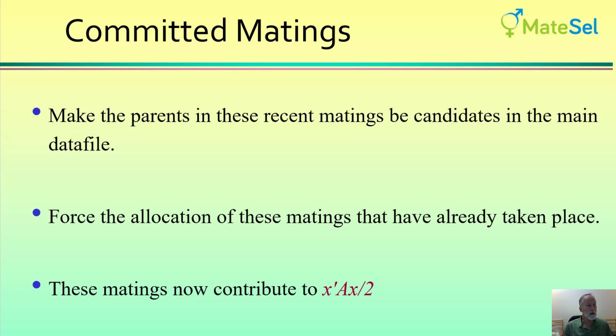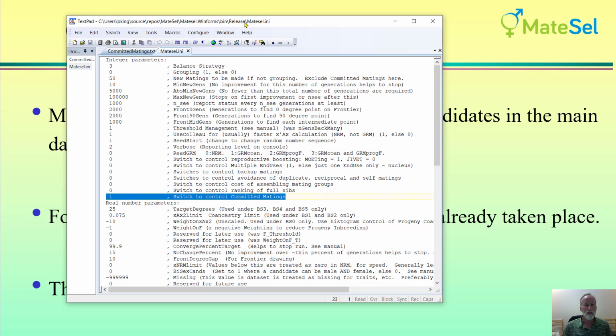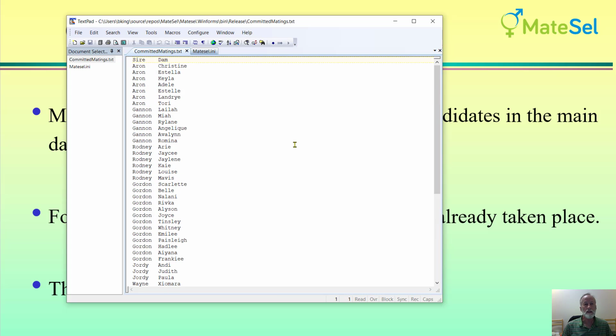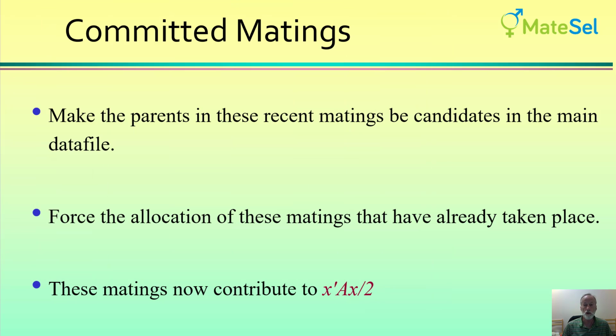And implementation of committed matings is reasonably straightforward. First of all, in Matesel.ini you need to have a switch for controlling committed matings, and that's either 0 for off and two different settings, 1 and 2. We'll talk about the difference between those. And then you need to have a file called CommittedMatings.txt, and here it is. And this is just a file, header, sire and dam, and just a list of the matings that are in that CommittedMatings.txt file. Matings that have been made in the past, usually.